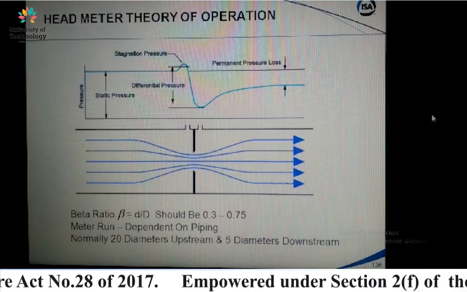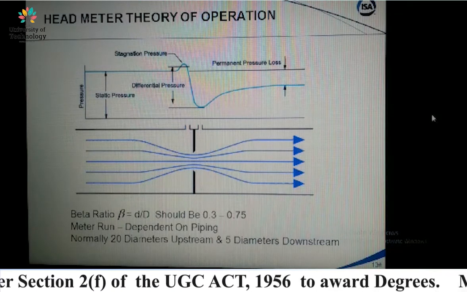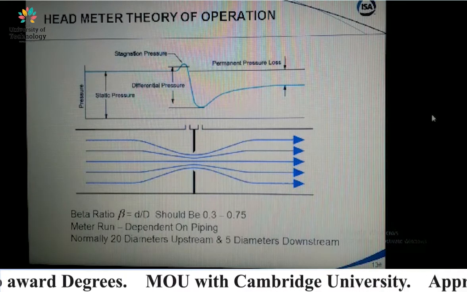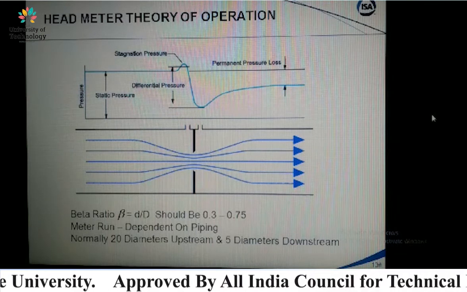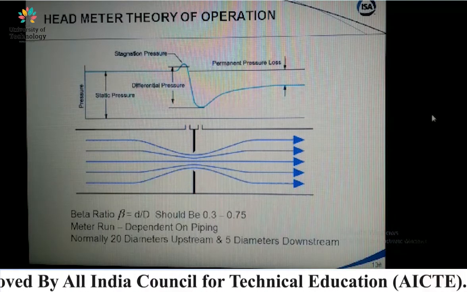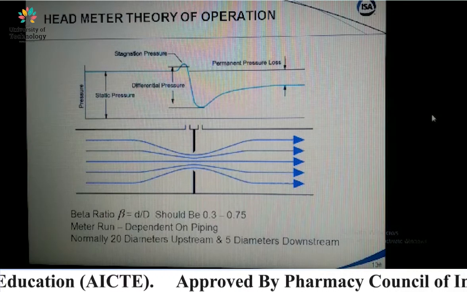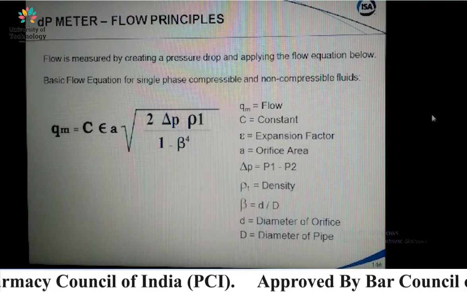This is the head meter theory of operation. Now we can see that this is the diagram of a pipe where the venturi meter is fixed in the middle section. So we can study the differential pressure at the two sections of the pipe, right? This is the flow principle, right?